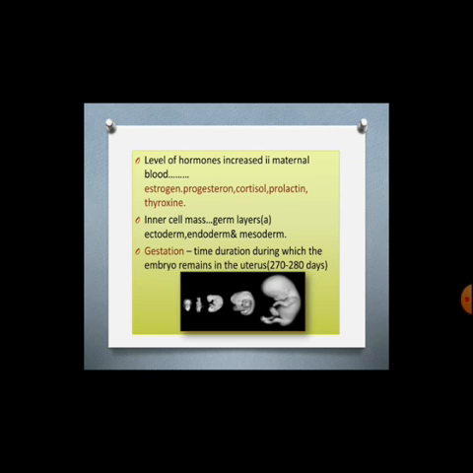After implantation, the inner cell mass differentiates into an outer ectoderm, middle mesoderm and an inner endoderm. These three layers give rise to all tissues in adults. The time duration during which the embryo remains in the uterus is known as gestation period. The gestation period in human beings is about 270 to 280 days.